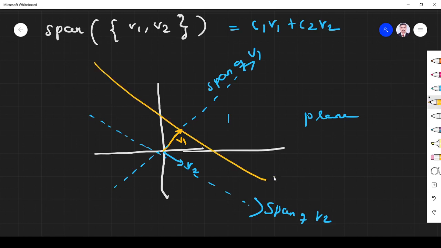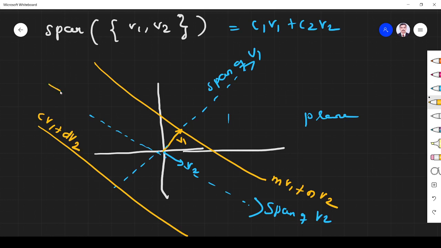This is the span of m v1 plus n v2, right? Another one is the span of c v1 plus d v2, right? So this may be the span of a v1 plus b v2, where a and b may be any number. If you combine all the things, this will be a plane.